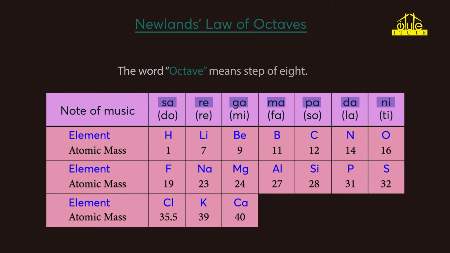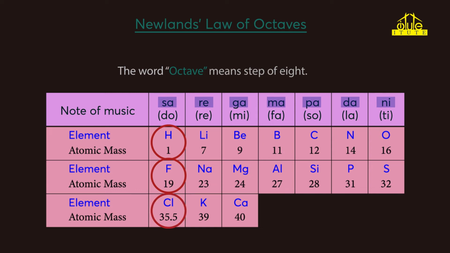Starting from this element, that is hydrogen, the elements are arranged in increasing order of the atomic masses till this element, that is calcium. In this table, if we start counting from the first element, that is hydrogen, the 8th element is fluorine. Again, starting from fluorine, the 8th element is chlorine.